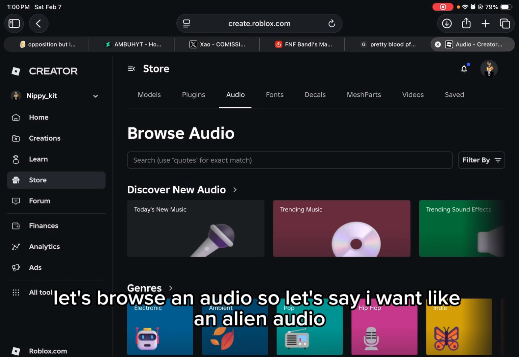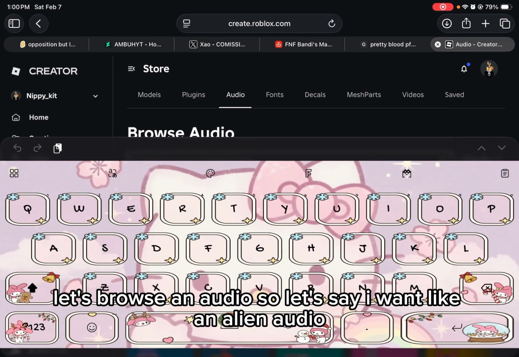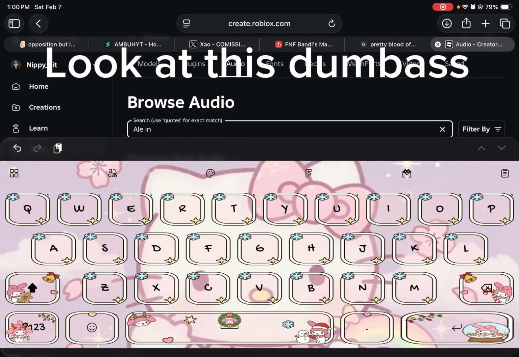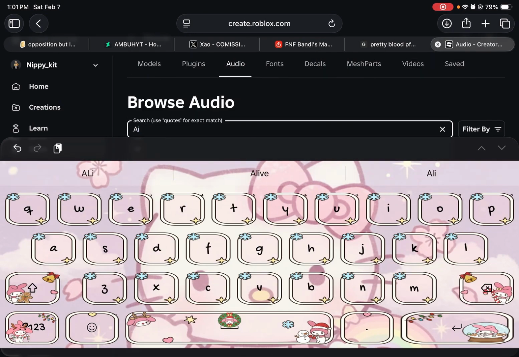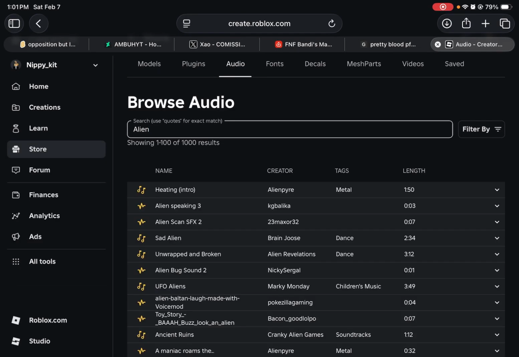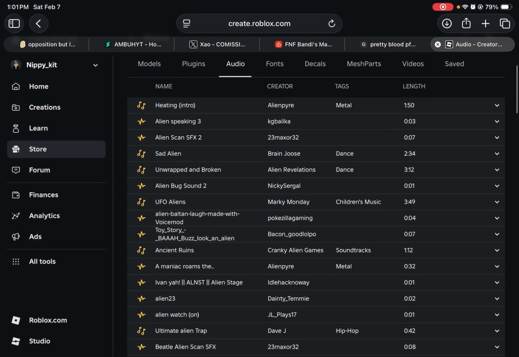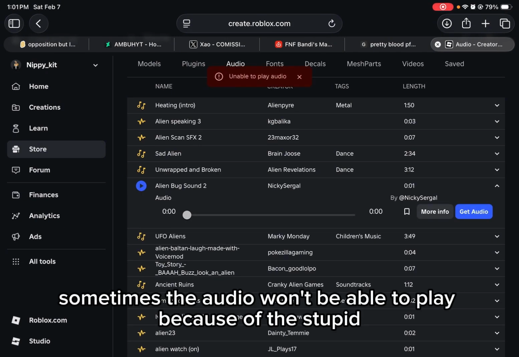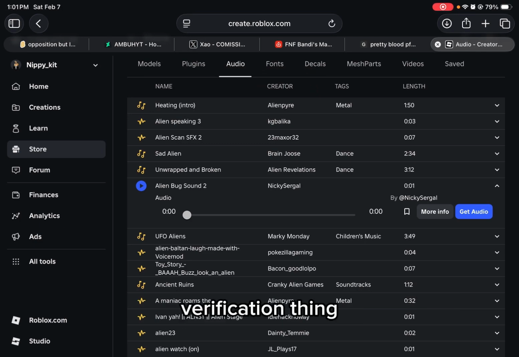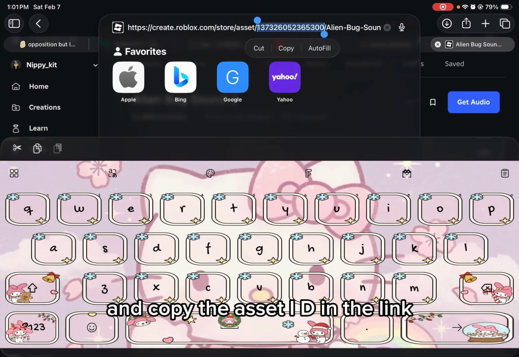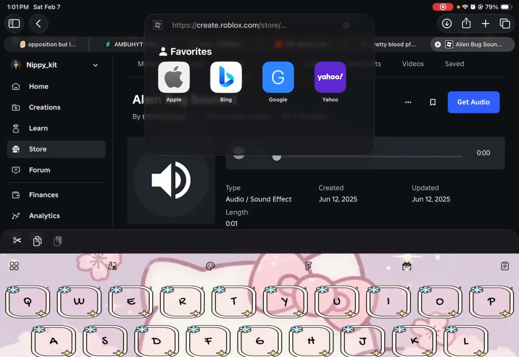Let's browse an audio, so let's say I want like an alien audio. Sometimes the audio won't be able to play because of the stupid verification thing. More info. And copy the asset ID in the link.